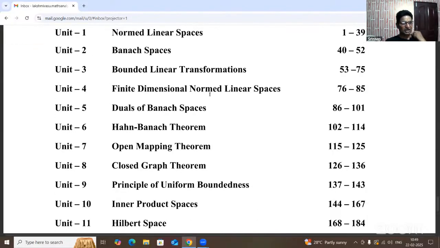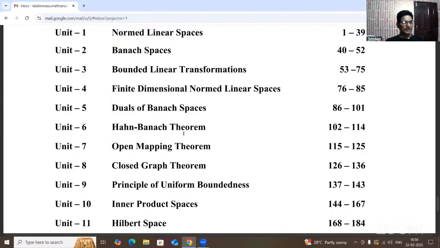What is finite dimensional? The number of bases of a vector space is called the dimension. When the dimension is finite, that is called finite dimensional normed linear space. That is the fourth unit, finite dimensional normed linear space. And the fifth unit is, what is the dual of a Banach space? Here you have to explain the concept of Banach space. According to this explanation, it is just for understanding purposes. First of all, we must learn all the units thoroughly, and you have to see and refer to all the units.